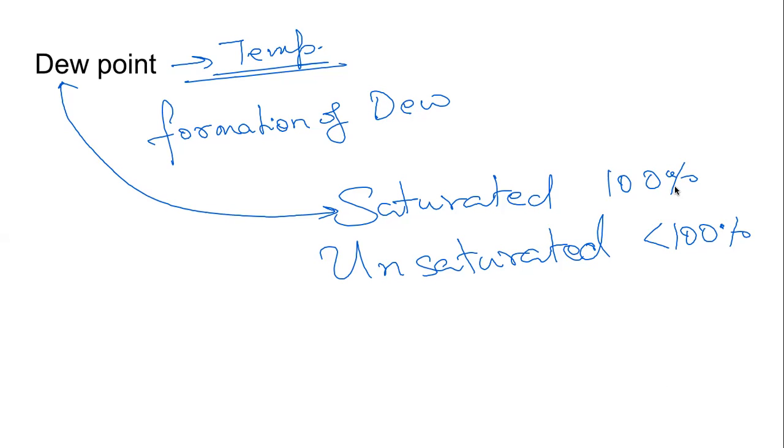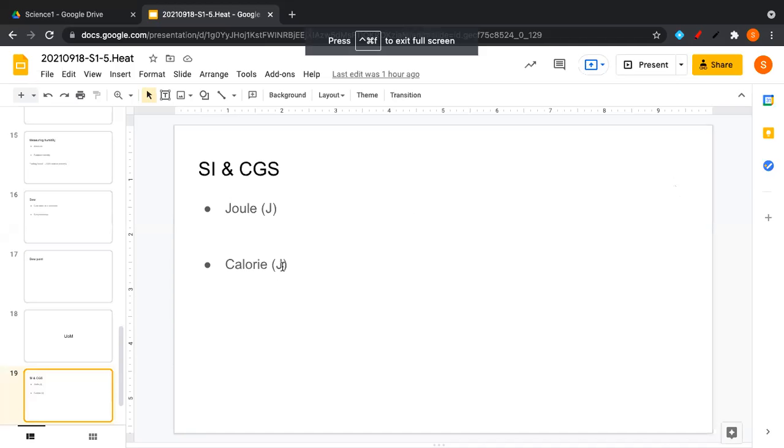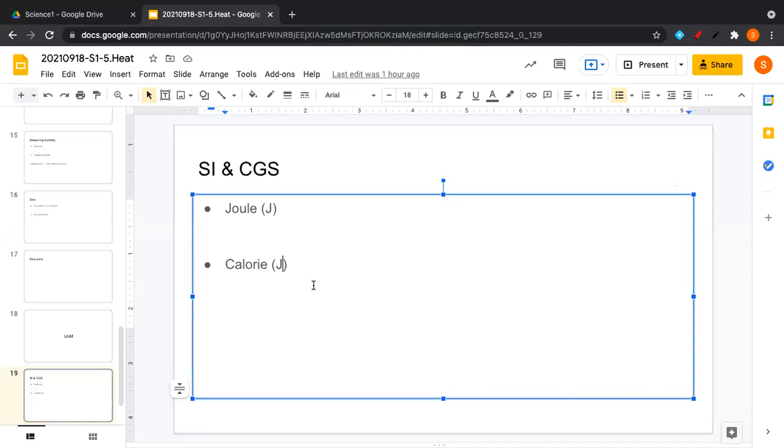Finally, for the day, let us understand what units we are using to measure heat. You already know these units. The SI unit, Standard International Unit, is the joule. Symbol is capital J. And the CGS is the other system, which is the centimeter, gram, and second system. We use calories. Short form will be CAL. We will not use C. We will use CAL.